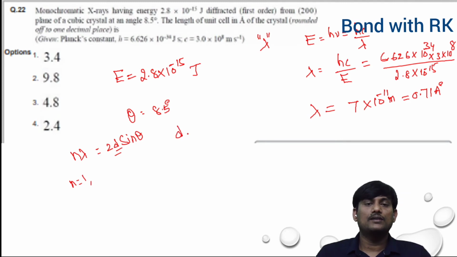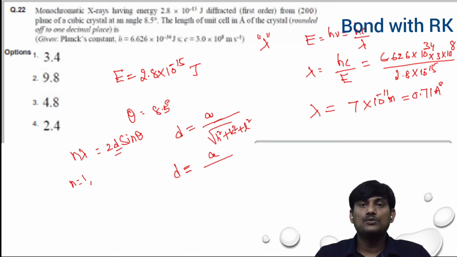For a cubic system, d = a / root(h² + k² + l²). Here the hkl values are given as 200, so d = a / root(2² + 0 + 0) = a / root 4, which is a by 2. So d is equal to a by 2.